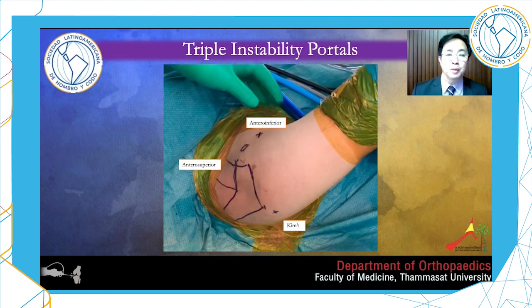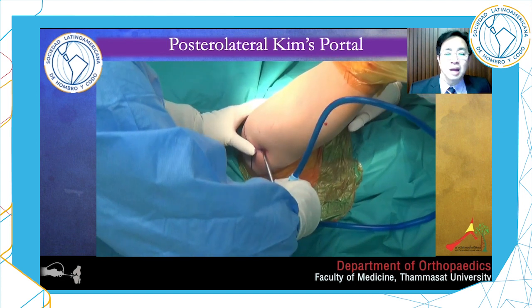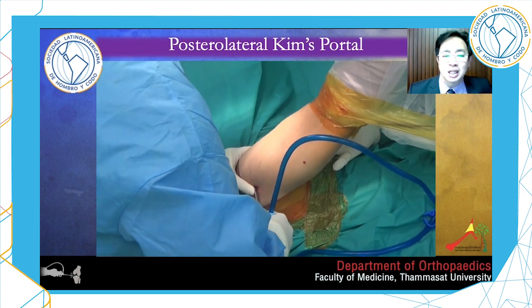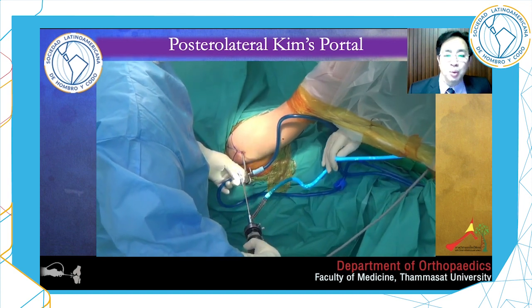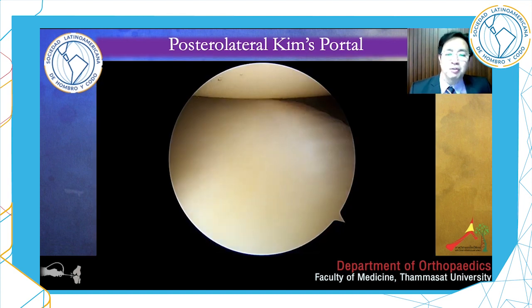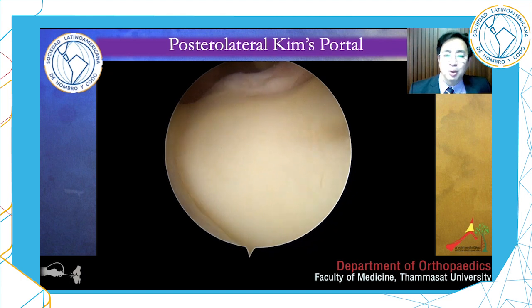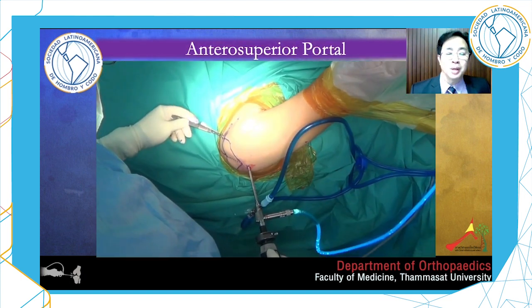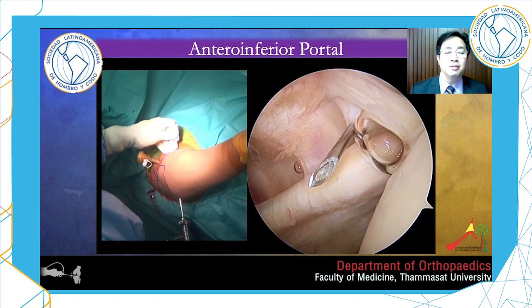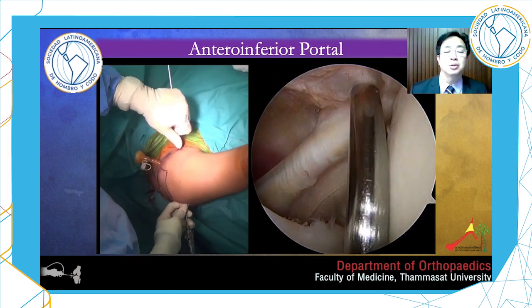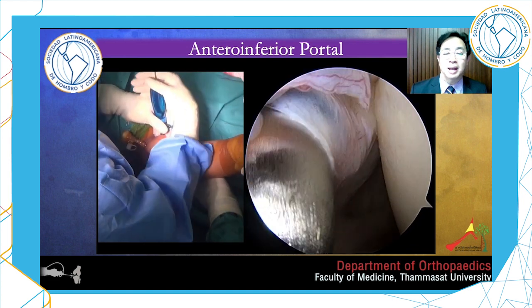I prefer these triple instability portals. I start with the posterior Kim's portal, 2 cm from the posterolateral corner. This portal is good for viewing and working, especially for the posterior and inferior labral repair. Followed by the anterosuperior portal, just in front of the AC joint. The last portal is the anteroinferior portal. It's just lateral to the coracoid and above the subscapularis.